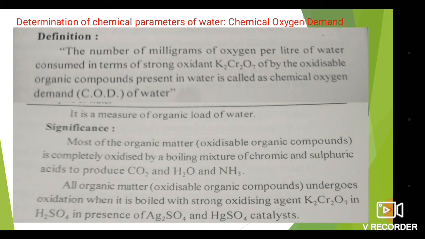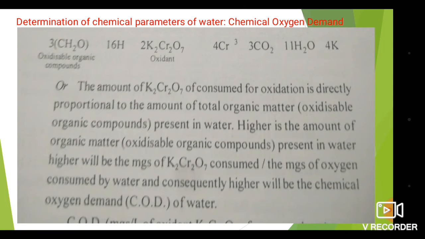Means with the help of this we can determine how much organic matter is present in the water. So the significance: most of the organic matter, oxidizable organic compound, is completely oxidized by a boiling mixture of chromic and sulfuric acid to produce CO2, H2O and NH3. All oxidizable organic compounds undergo oxidation when boiled with the strong oxidizing agent K2Cr2O7 in H2SO4 in the presence of Ag2SO4 and HgSO4 catalyst.